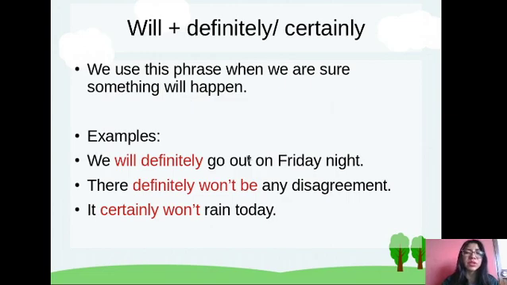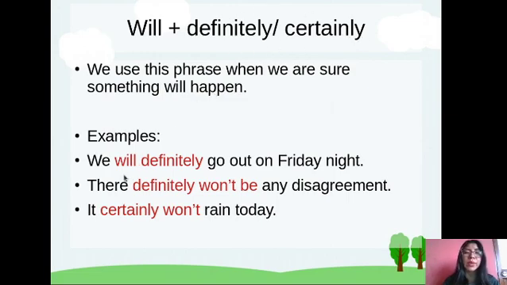Okay, pay attention to the examples. We will definitely go out on Friday night. There definitely won't be any disagreement. It certainly won't rain today. Okay, we are going to check at the beginning part the position of those words. Those words are adverbs.